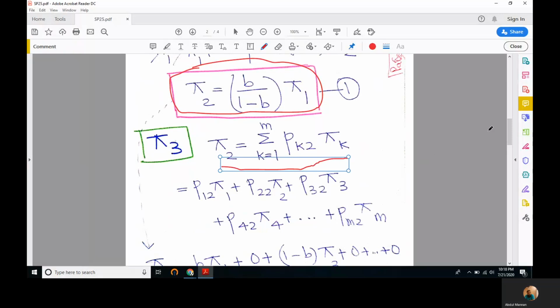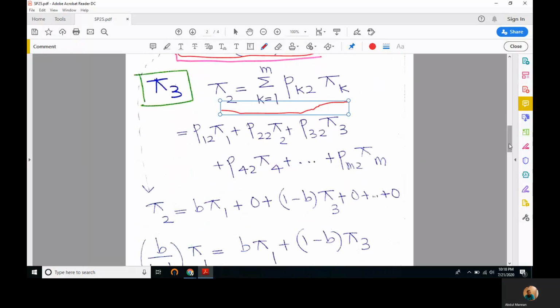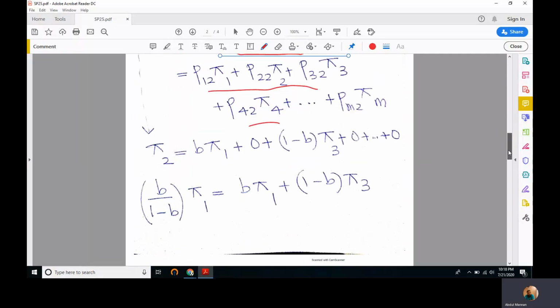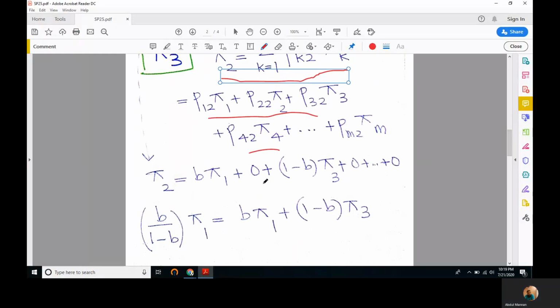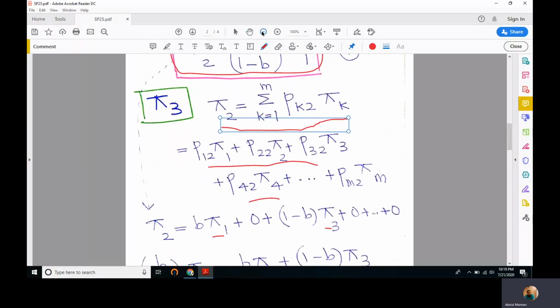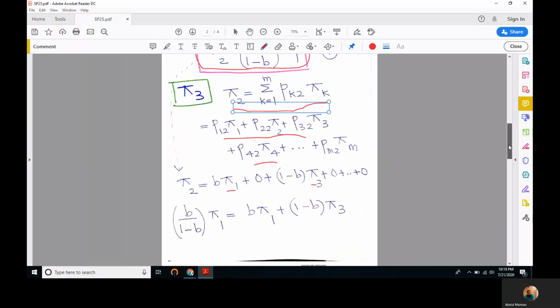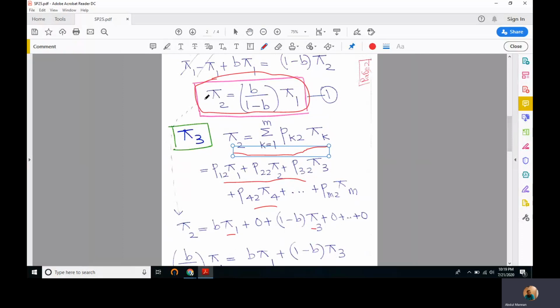Expanding this will take us to a point where we have pi 2 on the left hand side, and on the right hand side we have pi 1 and pi 3, and then we can substitute the value of pi 2.